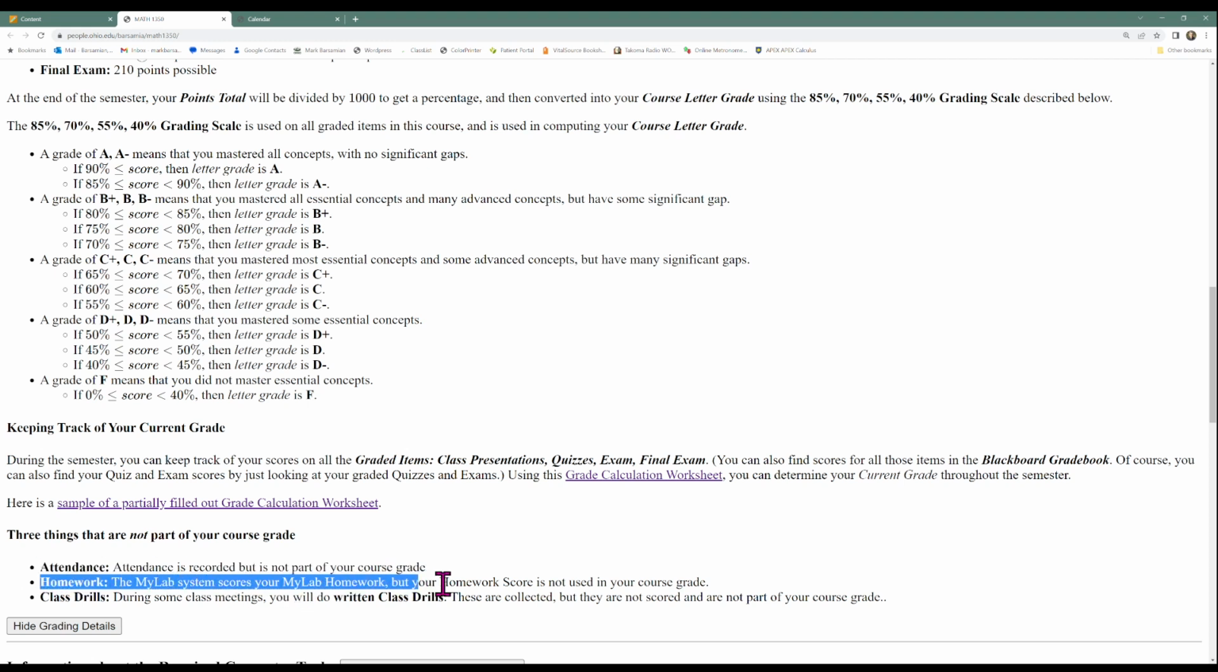Homework is not part of your course grade. You will be writing homework on paper to study, and then you'll be typing answers into the MyLab system, hopefully.